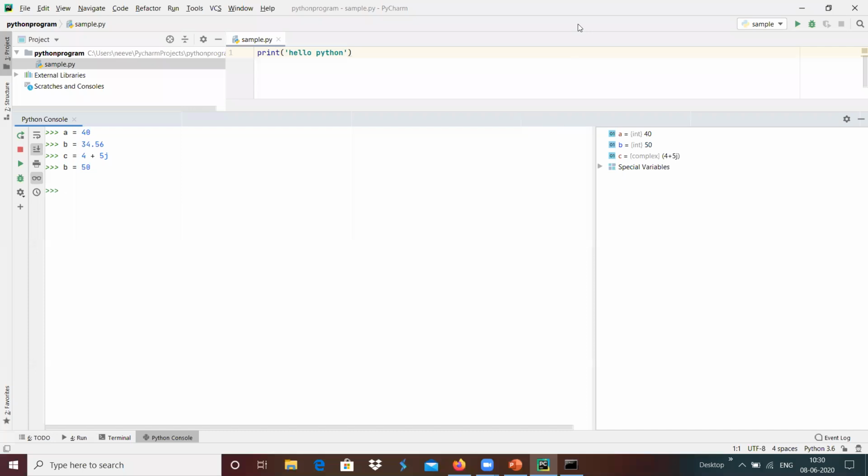This is something like we are defining different variables with number data types. The point is there is no specifier like integer or float in the Python programming language. Depending upon the content we load into a particular variable, the data type is assigned automatically and used by Python in an automated manner.